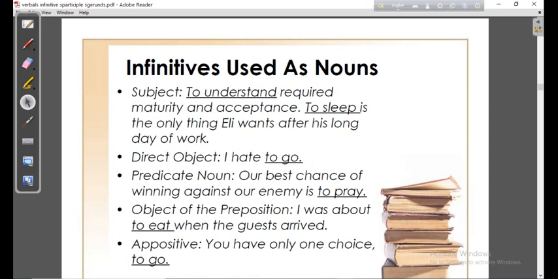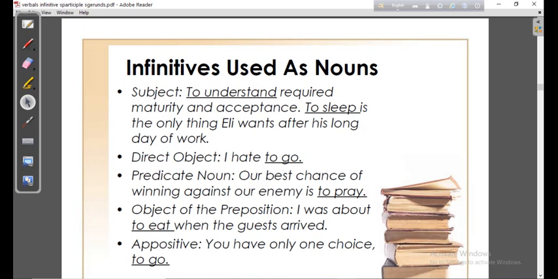You know the different uses of nouns: a noun may be used as a subject, as an object, as an object of a preposition, as an appositive, and as a predicate noun. These are the possible places where nouns may be used, and as an infinitive can do the function of a noun, it may be able to do the things I have already said.